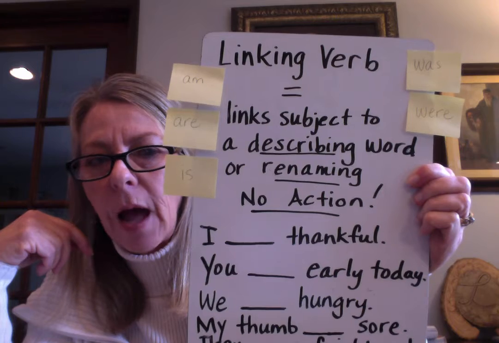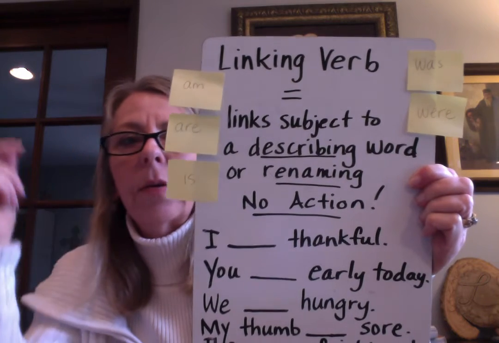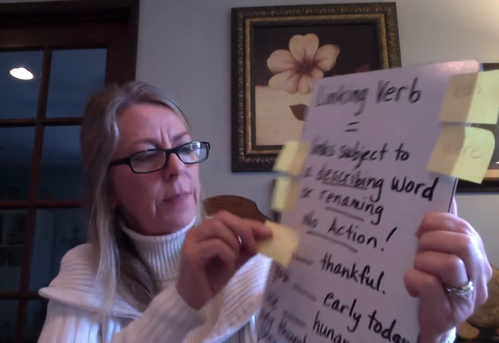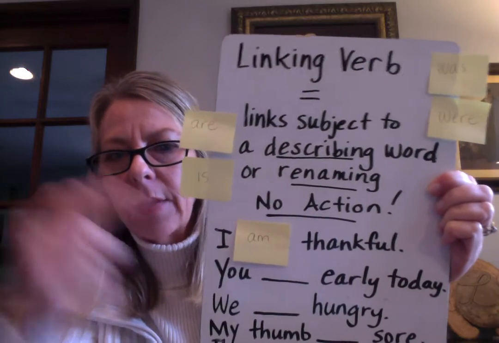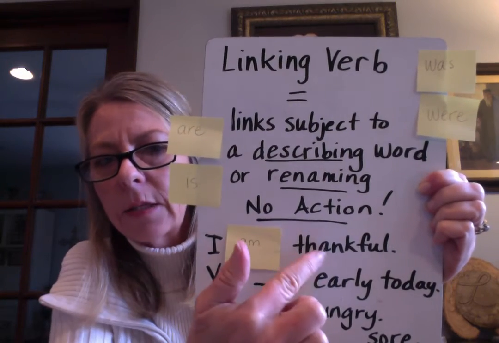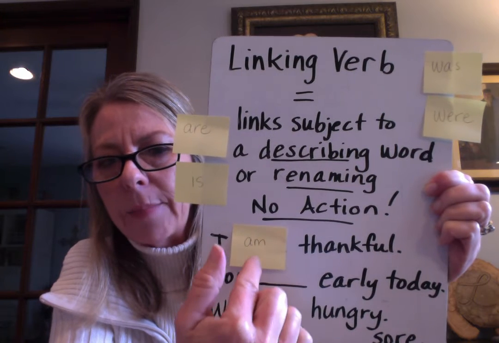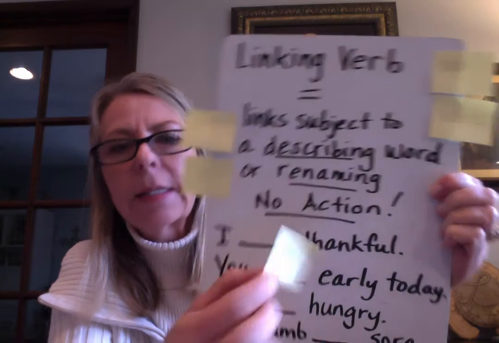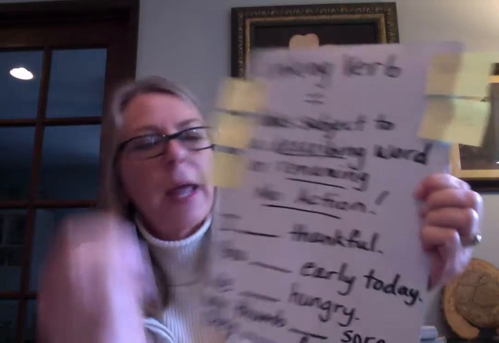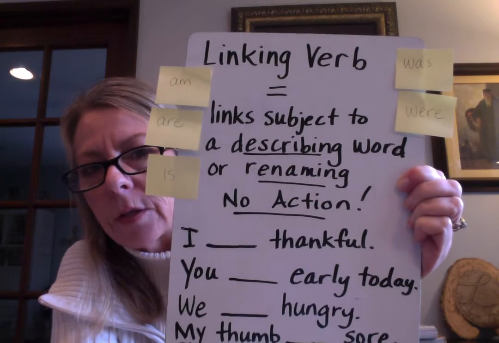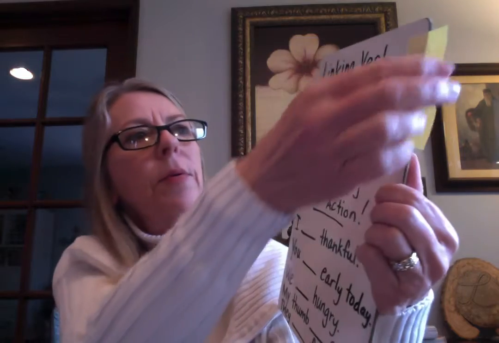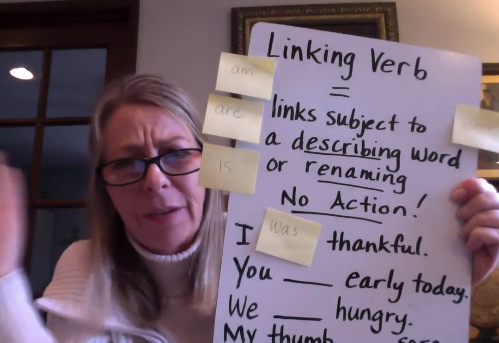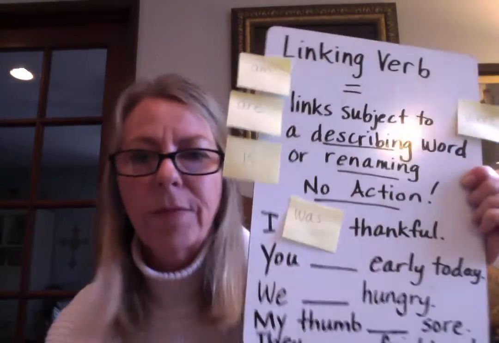So you think a minute. I blank thankful. Okay, so I hope that you chose am. Okay, I am thankful. Yeah, that's a linking verb. It links I to the describing word thankful, and it's happening right now, so we used present tense. Now, if I wanted to put this sentence in past tense, like yesterday, I blank thankful, which one would you use to show that it was in past tense? Yeah, we would say I was thankful, right? That shows that it happened in the past, even if it was 1 second ago or yesterday or 50 years ago, right?